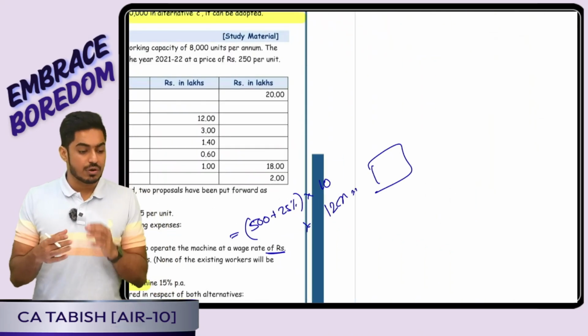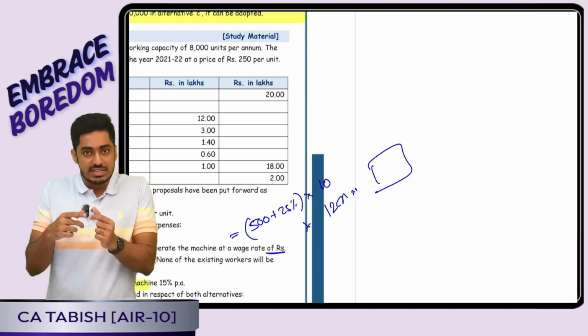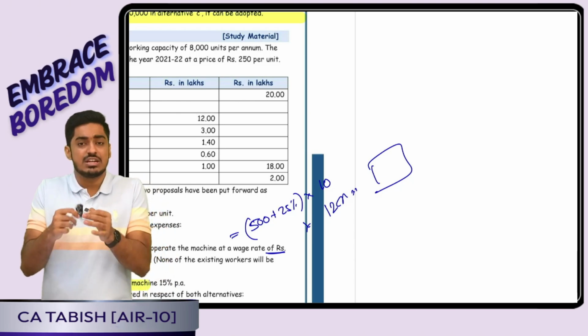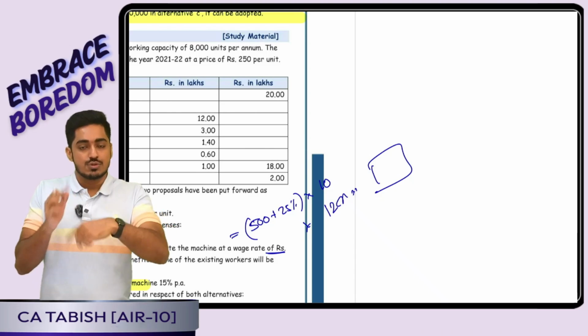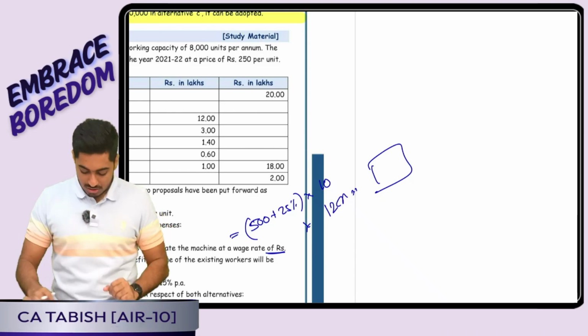This is a quick rocket revision, so that once you have studied this, you are revising it quickly. The important adjustments will quickly hit your mind, so that based on that it becomes simple for you to solve the question.